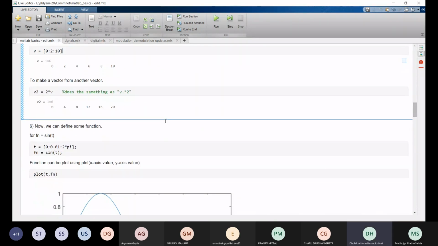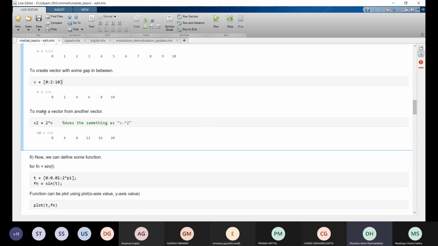Okay, moving on. So we can make a vector from another vector. Here we have created a new vector named v2 from v just by multiplying with 2. So v2 has values 0, 4, 8, 12, 16 and 20.